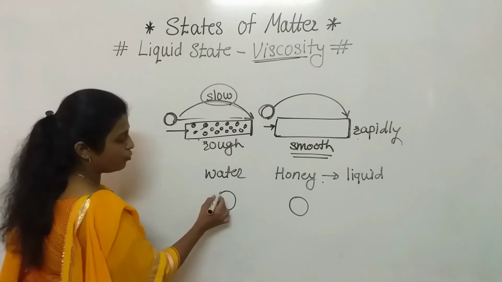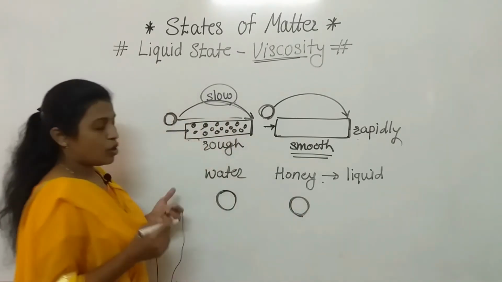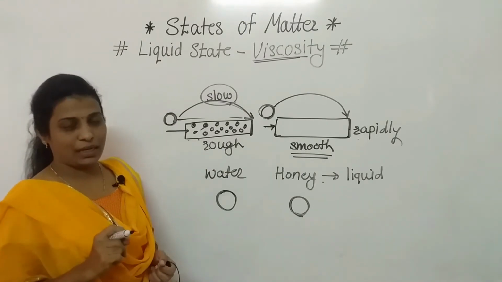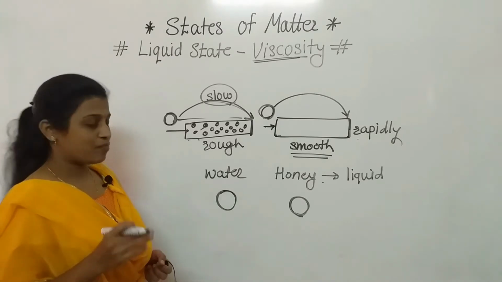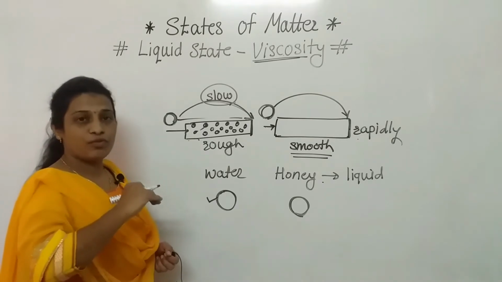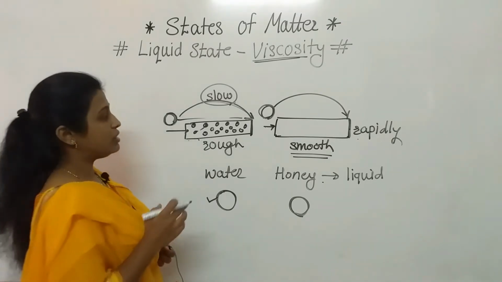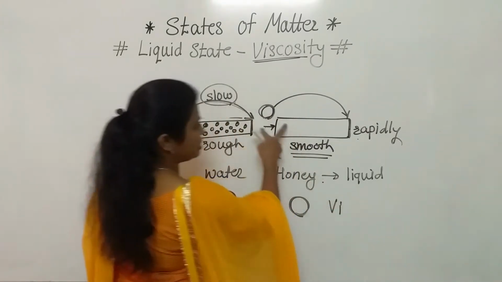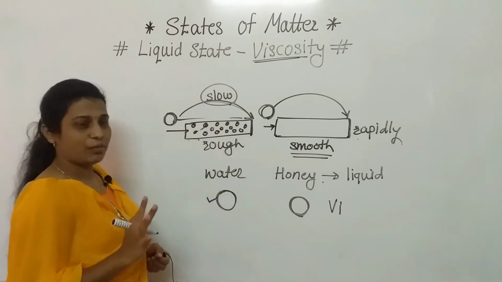Here also, if we consider this is the water drop and this is the honey drop, which will move rapidly, or which will flow rapidly? What will be the answer? What is the correct answer? Tell me please. Yes, your answer is correct, that is the water. Water will flow rapidly. What is the reason behind that? That we will discuss, and that reason is viscosity. You will say here also viscosity? No, that is the example for our understanding purpose.